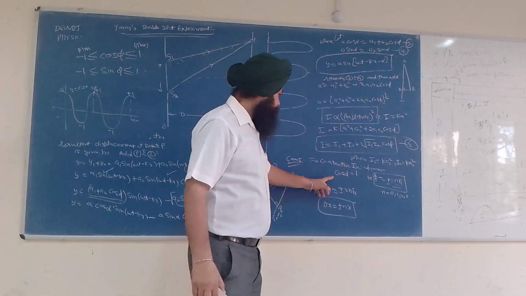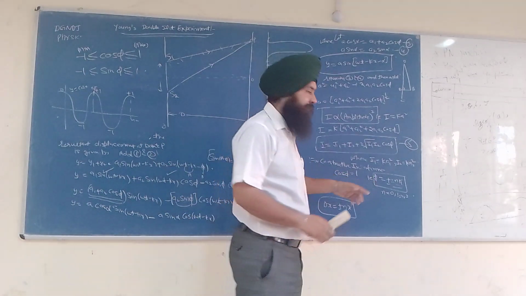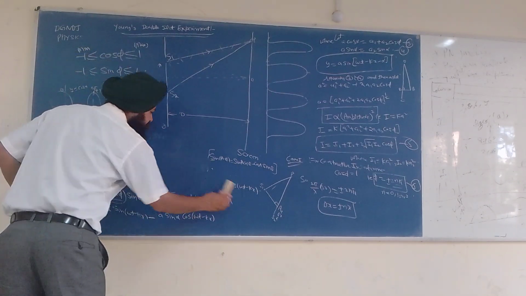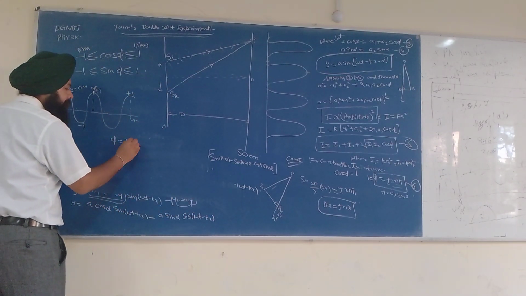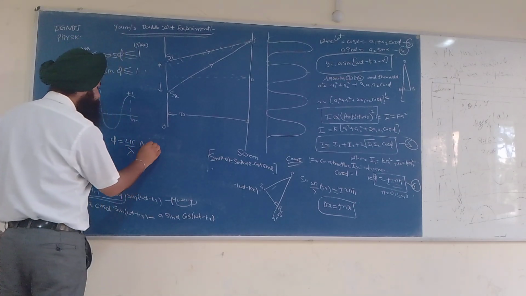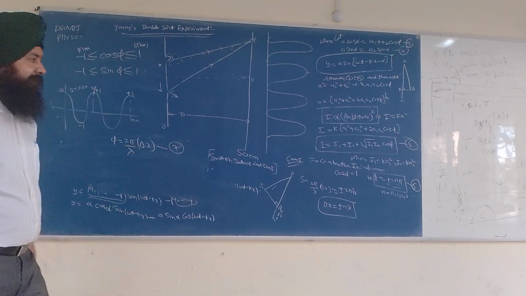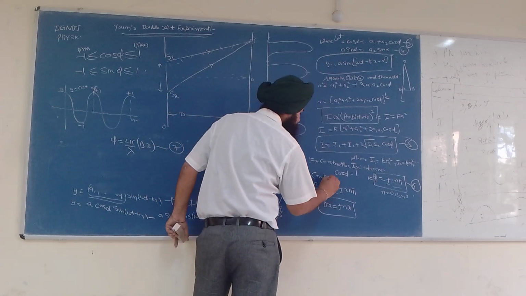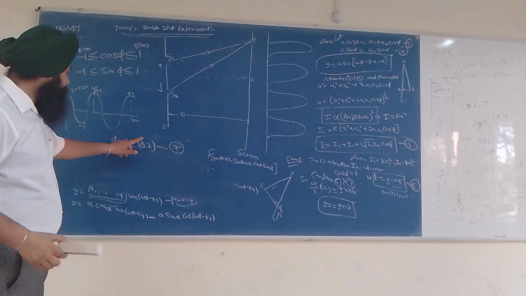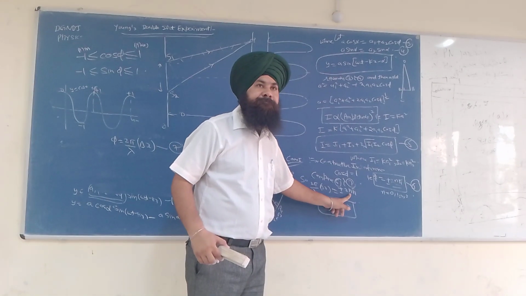Okay. So compare with this. This is phi is equal to 2n pi. Let us call this equation 6. And we have an equation of phi here also: phi is equal to 2 pi by lambda into delta x. Let this be equation 7. Compare 6 and 7. So 2 pi by lambda into delta x is equal to what is the value of phi? 2n pi.